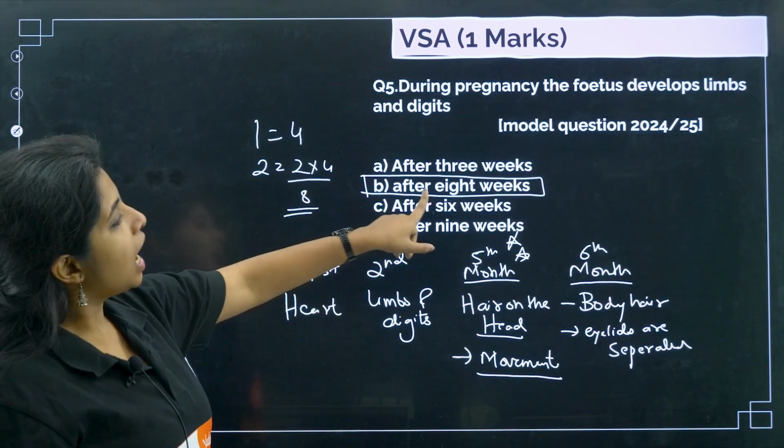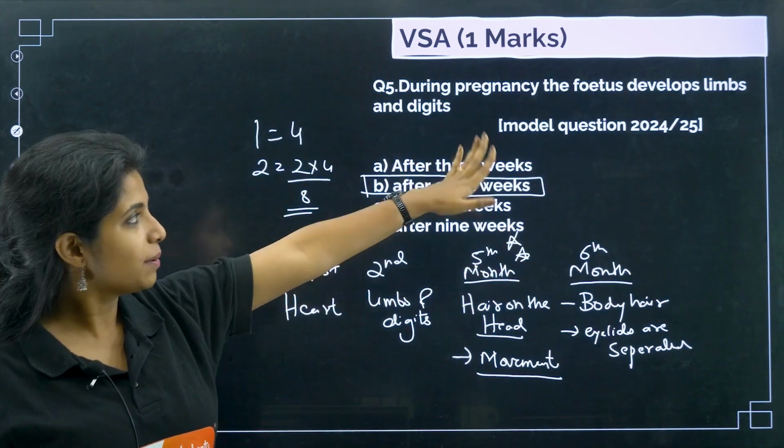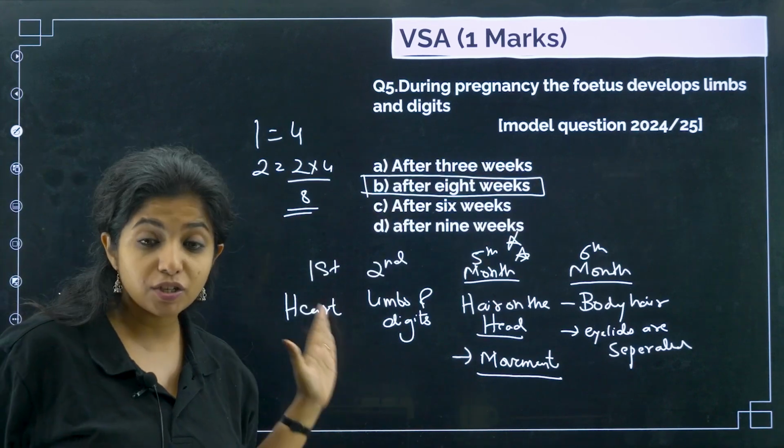So yeah. After 8 weeks, what should you be having, children? Basically, after 8 weeks of pregnancy, there will be development of limbs and digits. So please remember month wise.